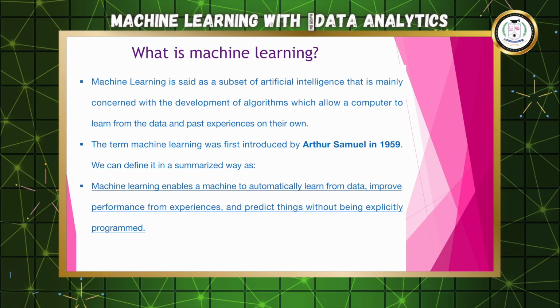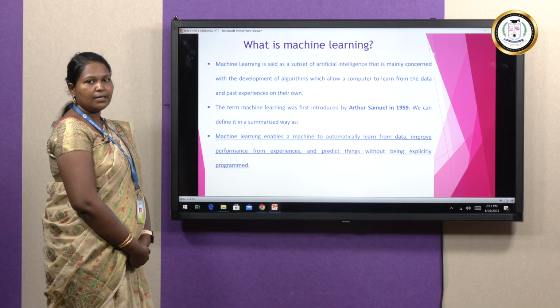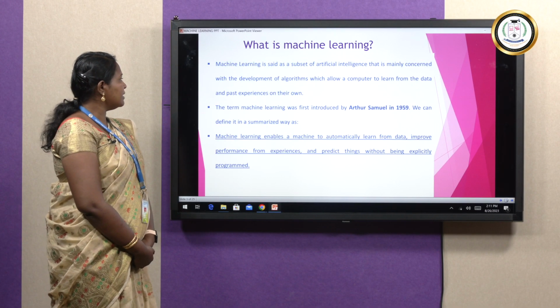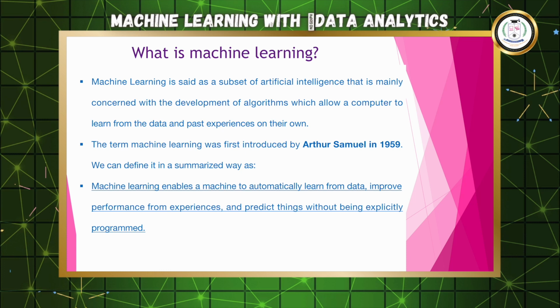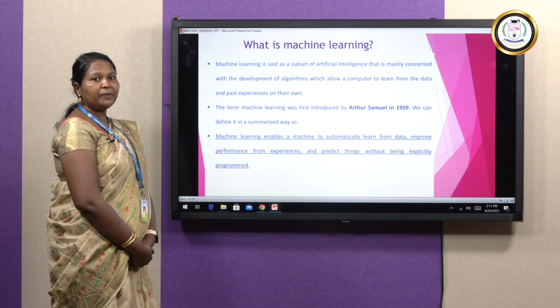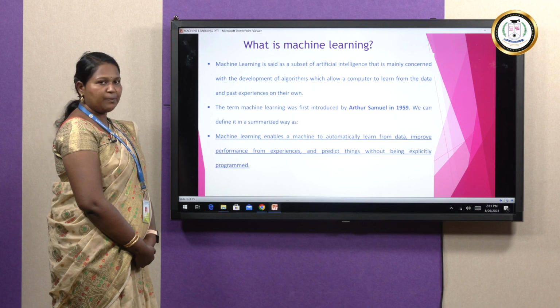So here the definition has been given. Machine learning is said to be a subset of artificial intelligence that is mainly concerned with the development of algorithms which allow a computer to learn from data and past experiences on its own. This concept was introduced by Arthur Samuel in 1959. We can summarize it with the following definition: machine learning enables a machine to automatically learn from data, improve performance from experience, and predict things without being explicitly programmed.